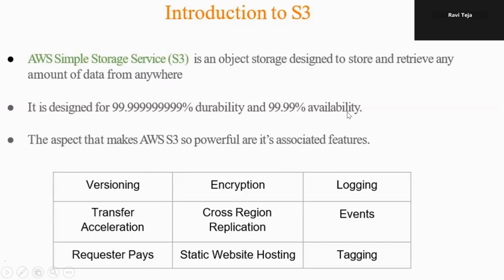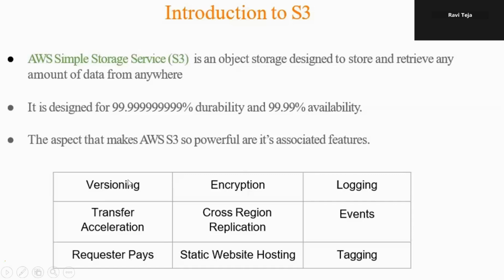It is designed for 99.99% availability, and durability is 99.99%. Durability means the data will be stored for a long time. Now, why is S3 the most important and most popular service in AWS? Because of the features associated with it.